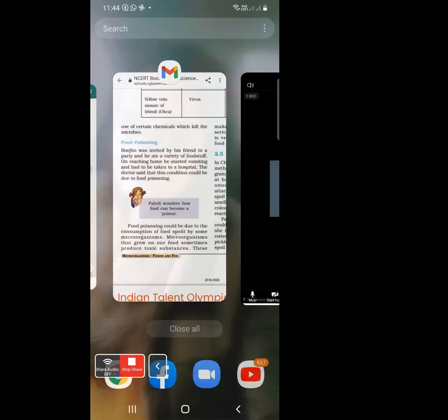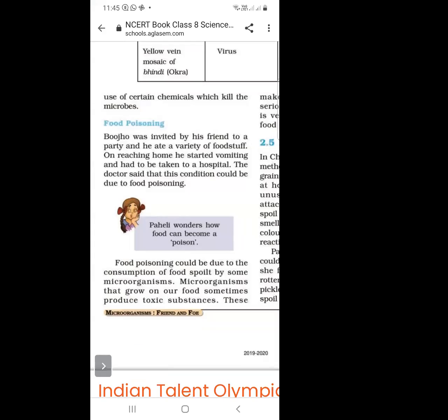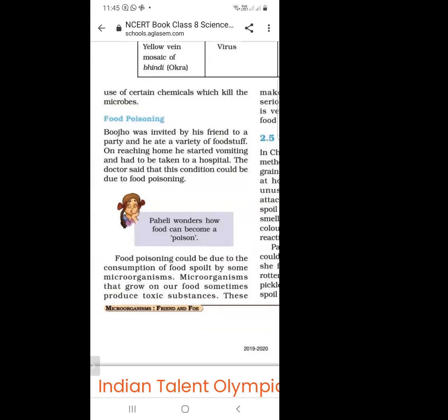What do you mean by food poisoning? Bhujo was invited by his friend to a party, and then he ate a variety of food.